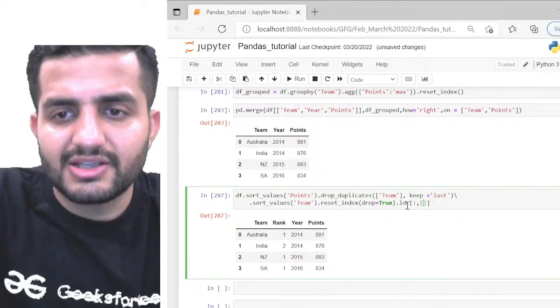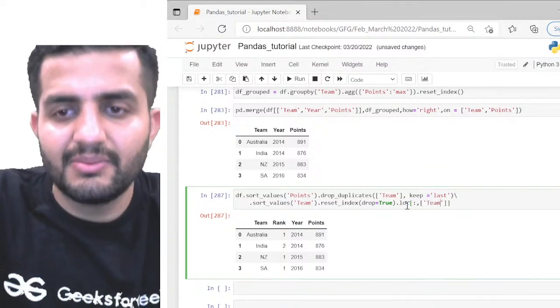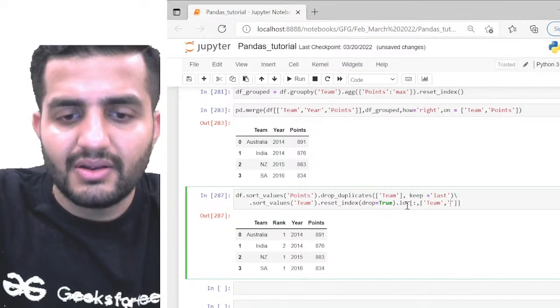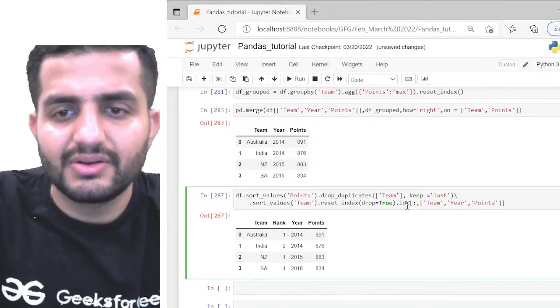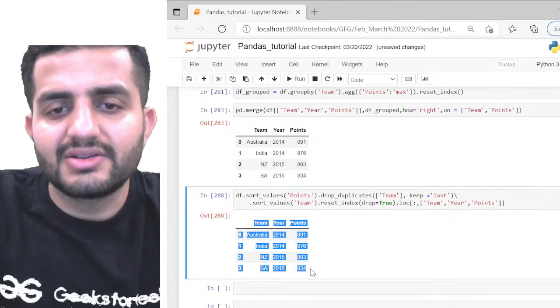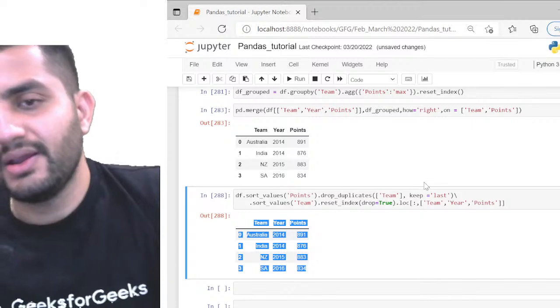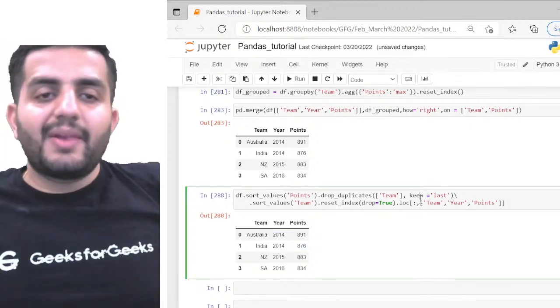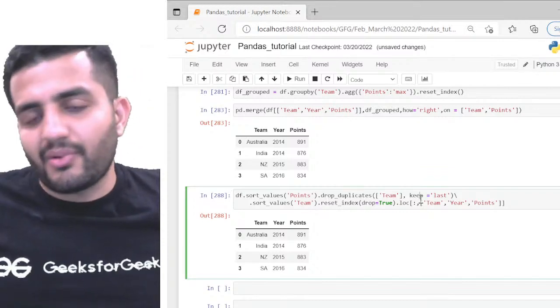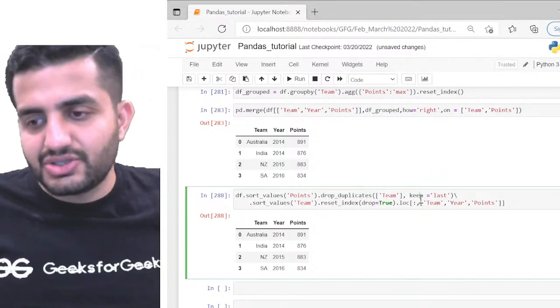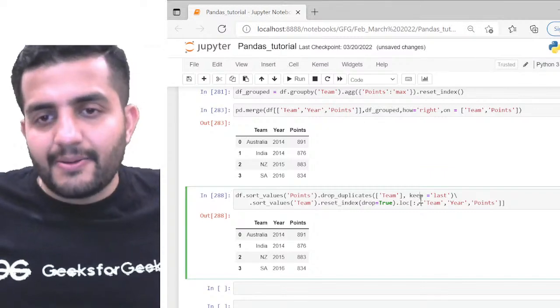For the columns, I can specify team, year and points. Cool. So I have the same final result here with me. Same simple way. You have to apply your own brain on how exactly you want to solve the problem. That's pretty much what we can look at.